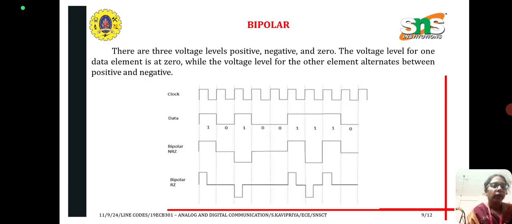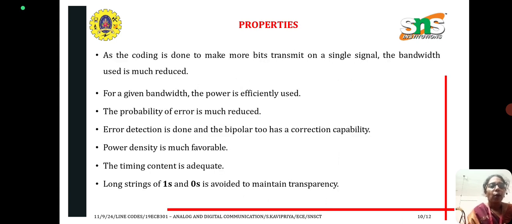In bipolar, there are 3 voltage levels: positive, negative and 0. The voltage level for one data element is at 0, while the voltage level for the other data element alternates between positive and negative. And next are the properties of line codes.